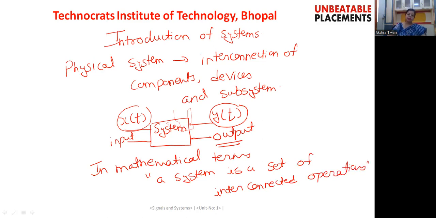Right? So physically our system is the interconnection of components, devices and subsystems. But here in signals and systems, we will be representing each system in terms of a mathematical expression. And here a system is a set of interconnected operations.